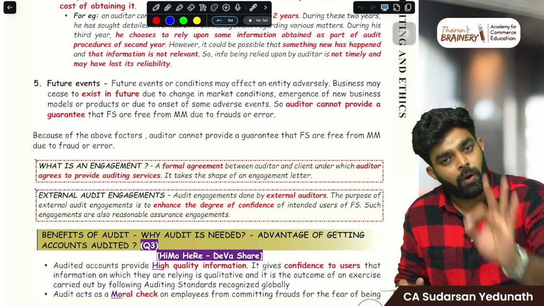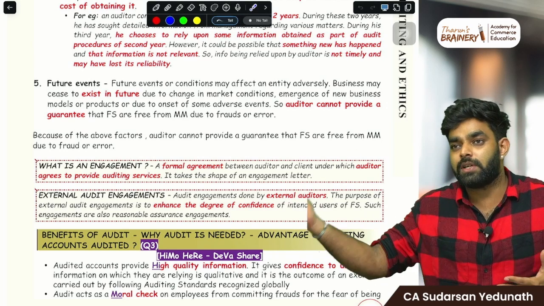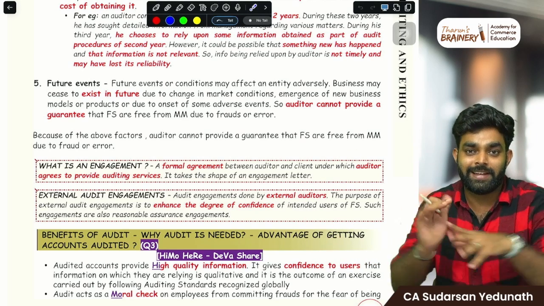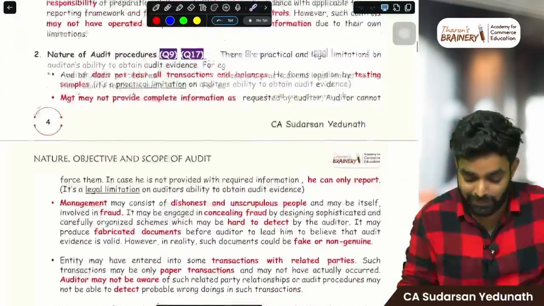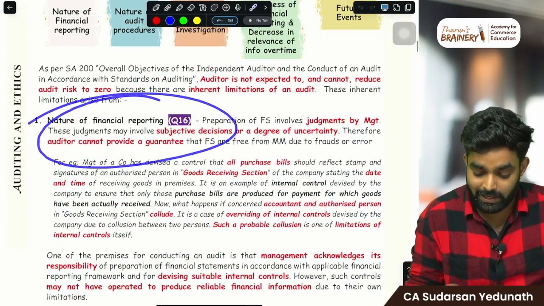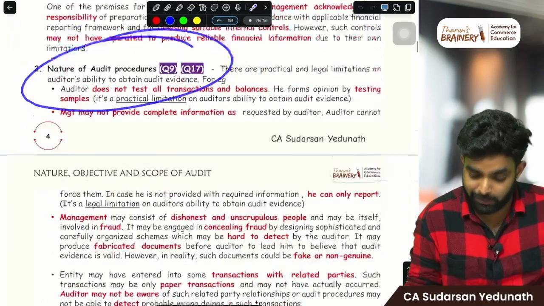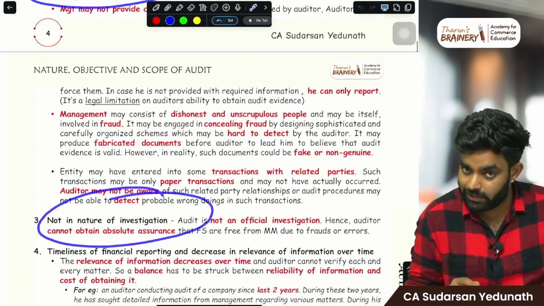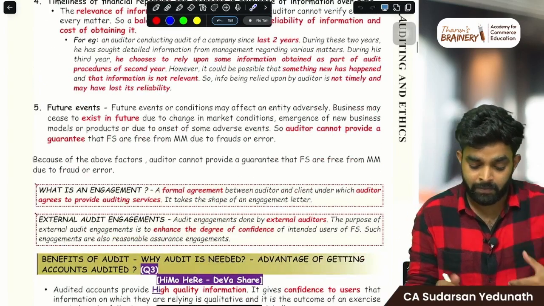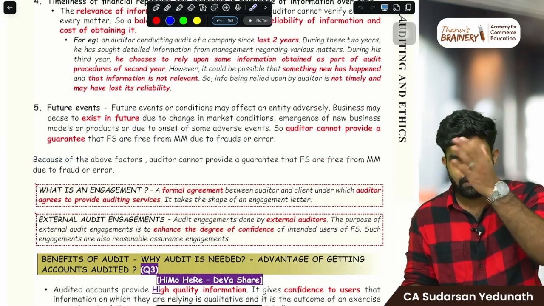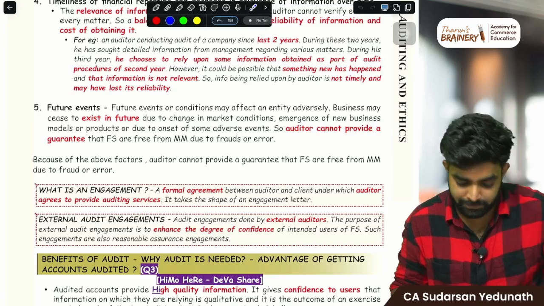That is why auditors only give reasonable assurance. So in future, if something happens, we can wash our hands and leave. Right? That is why we give only reasonable assurance. So these are the limitations: nature of financial reporting, nature of audit procedure, not in the nature of investigation, timeliness of information decreasing over time, future events. 5 limitations because of which we cannot give absolute assurance.